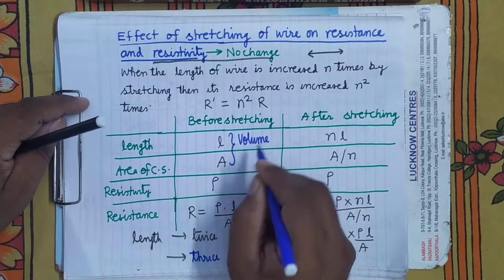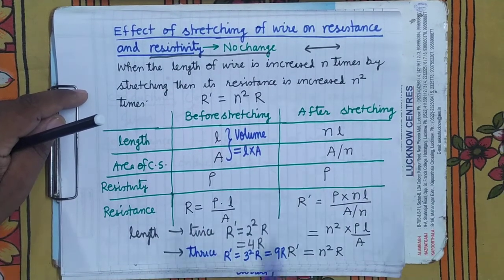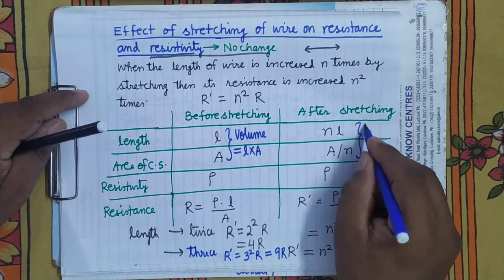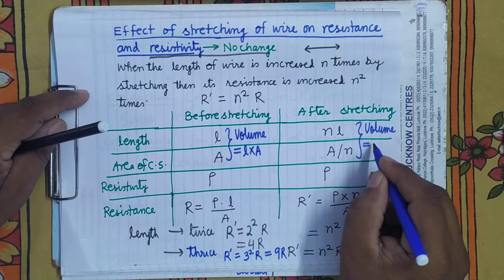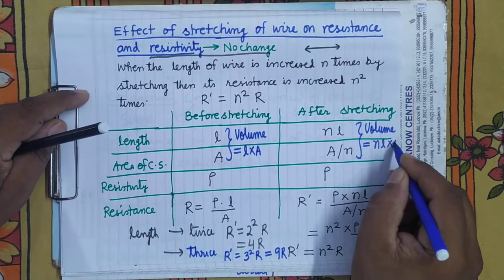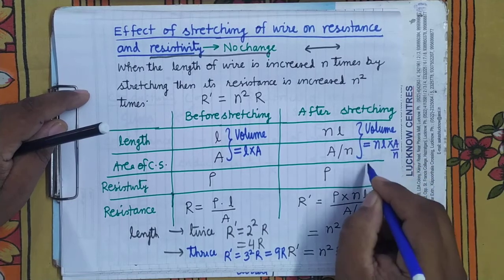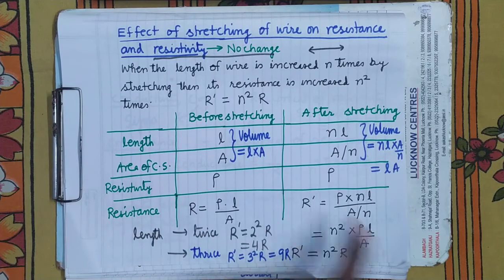What is the formula of volume? Length into area of cross section. It is L into A. It should also hold here, because volume will not change. It is equal to length NL, area of cross section A upon N, that is equal to LA. What about resistivity? It is the same. So let us find the resistance.